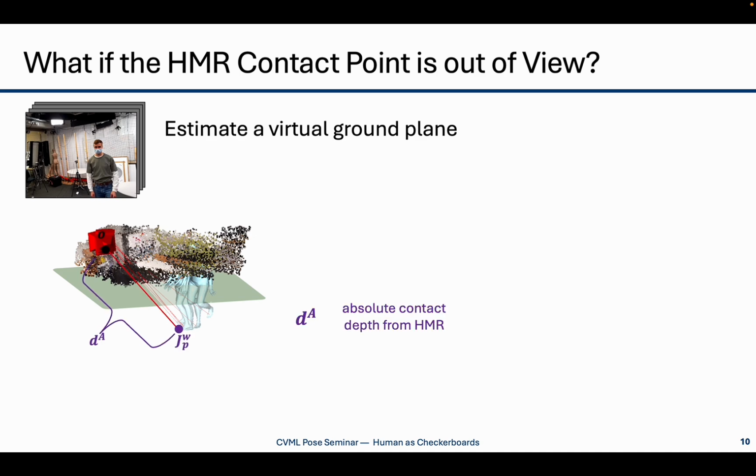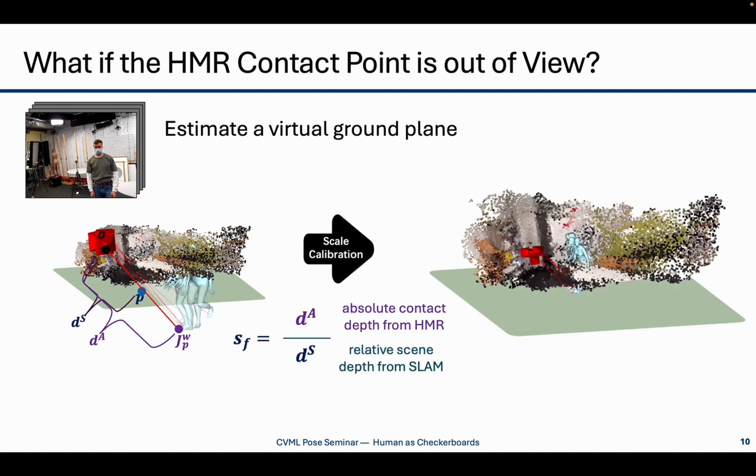With the plane, we can determine the contact depth from HMR and the relative scene depth from SLAM as in the normal cases, just as if the foot was visible. For example, the reference point from the point cloud is the intersection point of the plane and the ray from the camera to the contact joint. That way, we make the scale calibration applicable in challenging and egocentric scenarios.